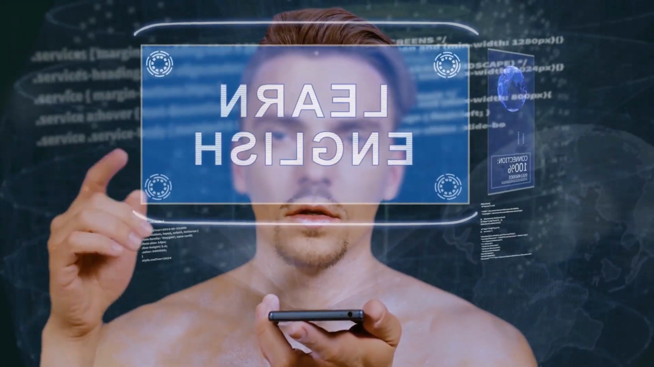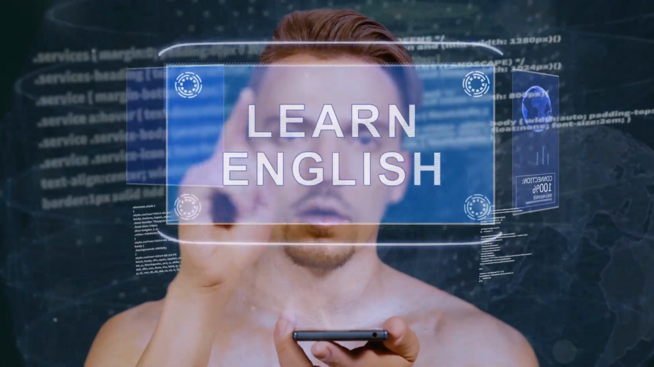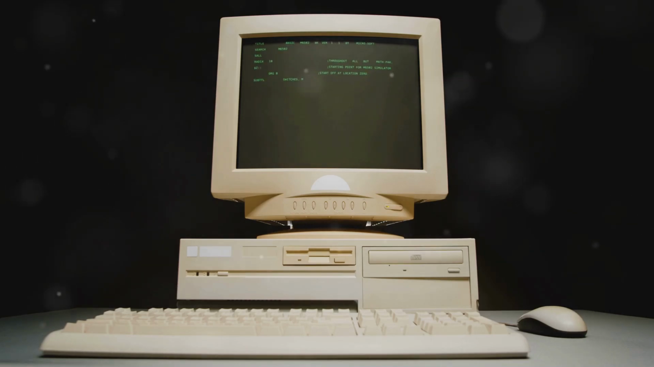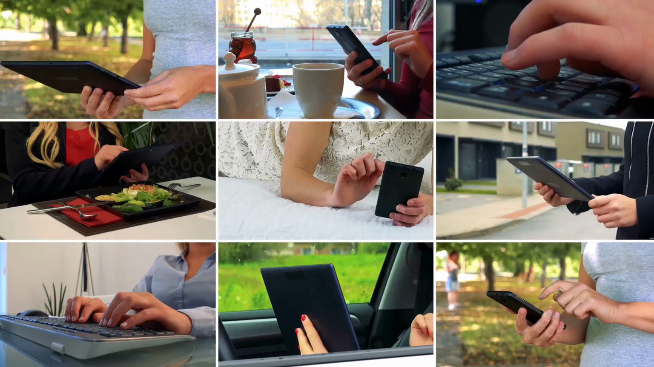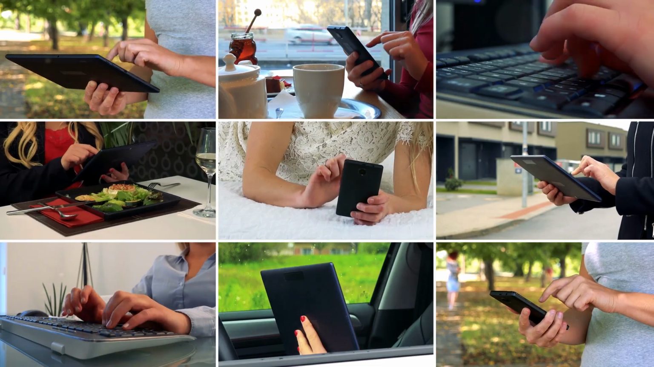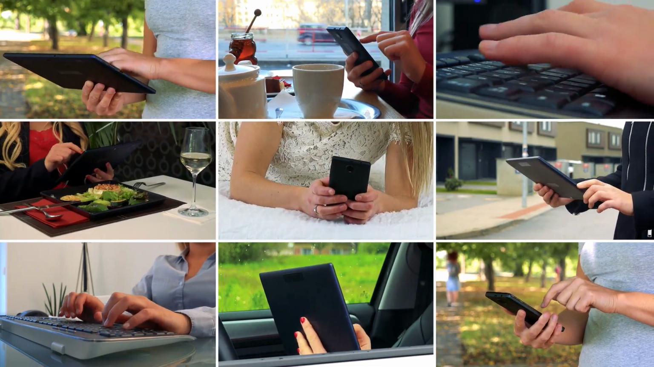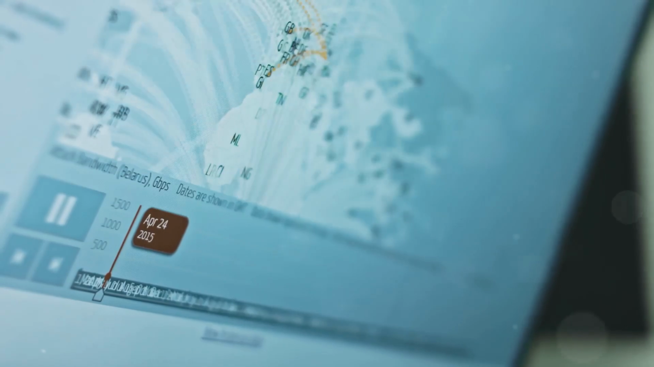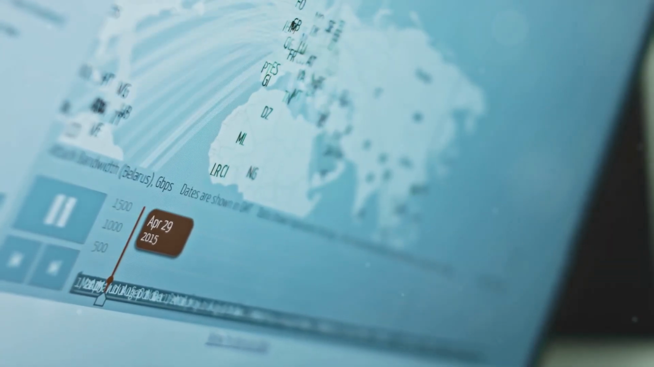Section 3, Technology and the global spread of English. The technological revolution of the late 20th and early 21st centuries transformed communication. Computers, the internet, and mobile devices changed how we interact and access information. This revolution accelerated the global spread of English, creating new platforms for linguistic exchange.